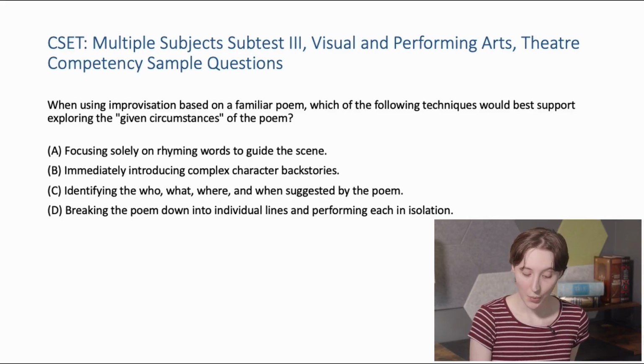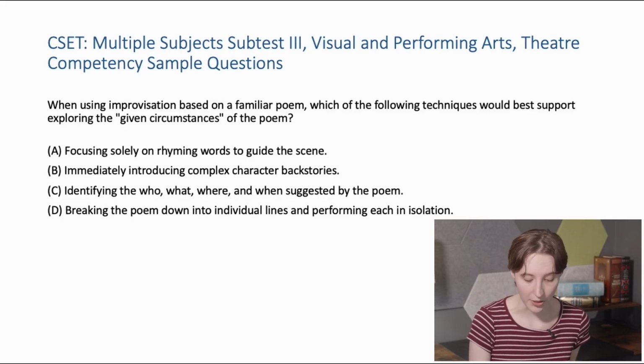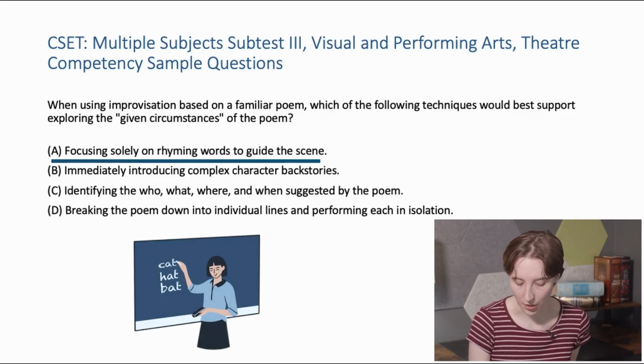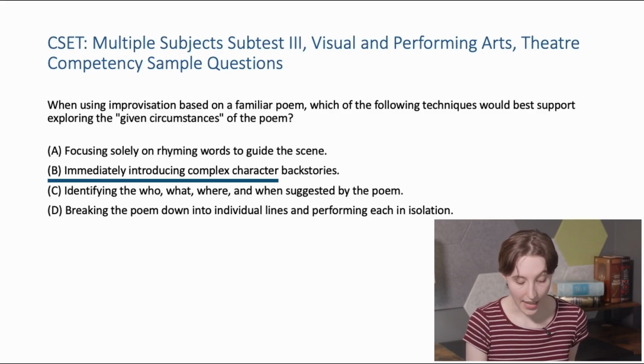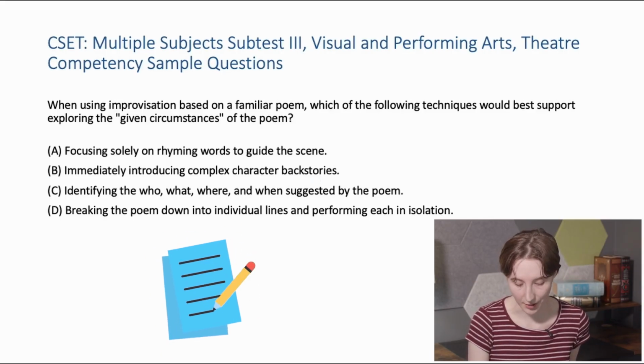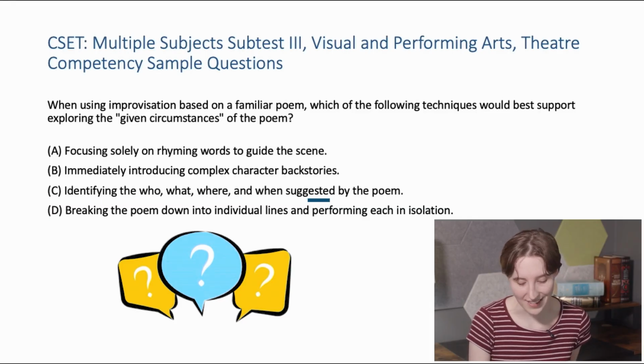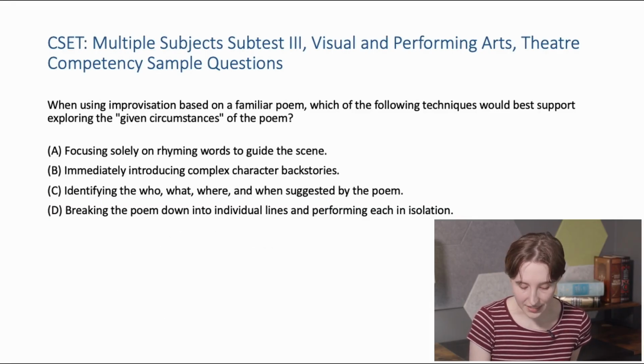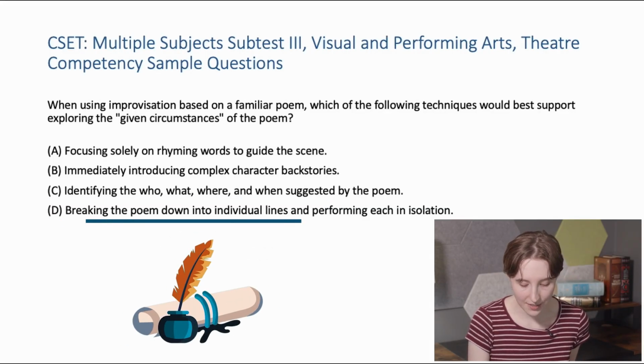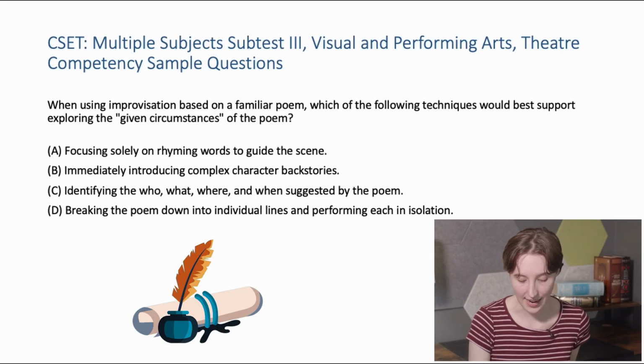Moving on. When using improvisation based on a familiar poem, which of the following techniques would best support exploring the given circumstances of the poem? A. Focusing solely on rhyming words to guide the scene. B. Immediately introducing complex character backstories. C. Identifying the who, what, where, and when suggested by the poem. Or D. Breaking the poem down into individual lines and performing each in isolation.